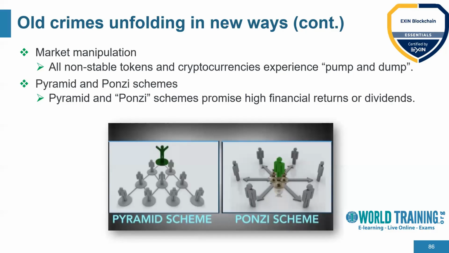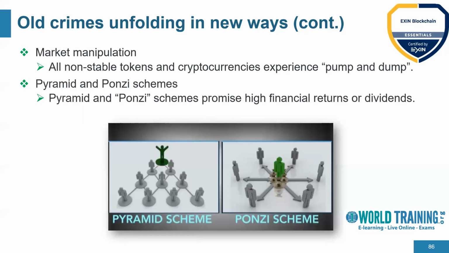In addition to that, there is a concept called pyramid or Ponzi schemes. Pyramid or Ponzi schemes basically promise you high financial returns or dividends. What they try to do is take the money from the initial set of people, and then as a new set of people start investing, they use that money as a refunding mechanism for the initial set of people.